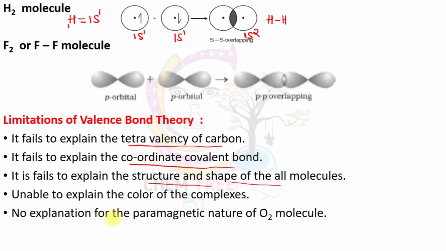There is no explanation for the paramagnetic nature of the oxygen molecule. These are the limitations or demerits of valence bond theory.